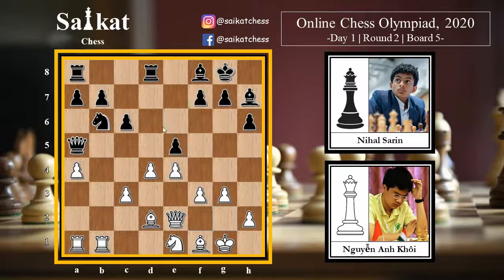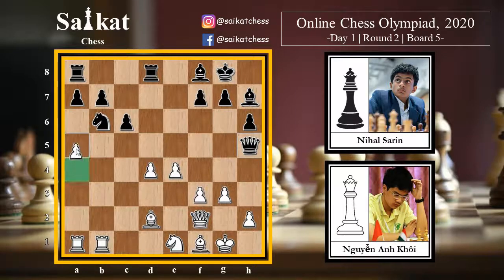So e5 now, trying to break the center, but simply queen f2 now, this queen even cannot go to the a6 square, because this bishop is lying on the a6 square, and this queen is gonna be trapped. So black needs to make some passage for the queen to go on the king side. So e into d4 is kind of forced, c into d4, and then queen h5, saving the queen here. Otherwise the queen is under attack, and the queen is gonna be trapped after any kind of mistake.